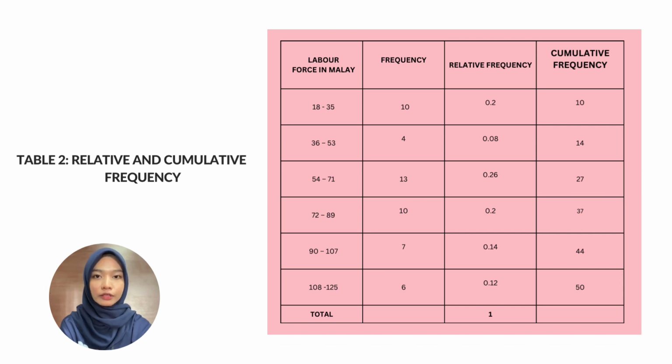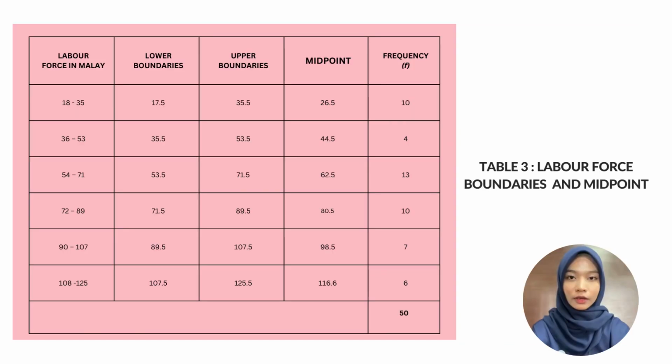To find the relative frequency of a class, divide the frequency f by the sample size n, and then you will get the answer. Below this is the cumulative frequency of a class, which is the sum of the frequency for the class and all the previous classes. The last class equals the sample size n.